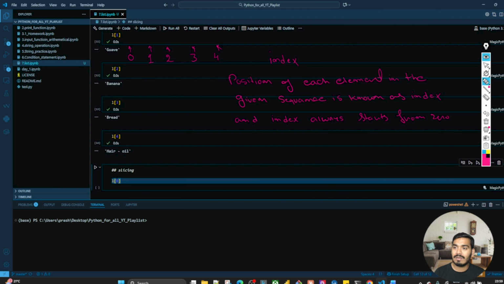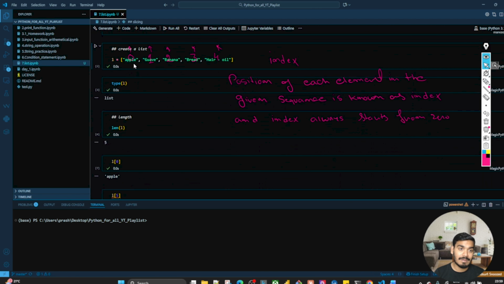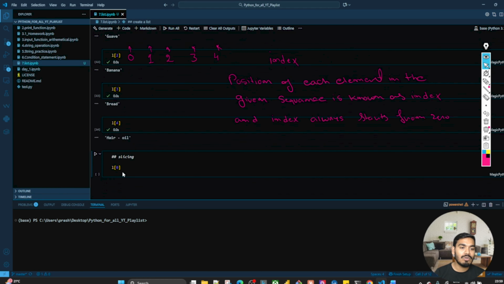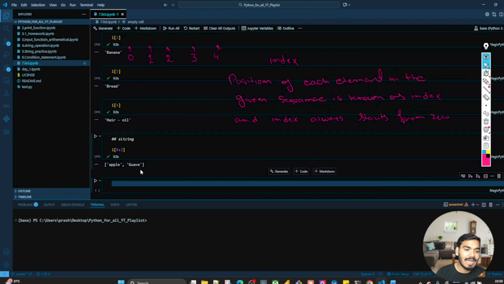So L of 0, I want from the apple. It is apple, guava, and banana. I need all these three fruits to get executed and written as the names of the elements. So apple is at 0 and banana is at 2. If I write 0 to 2, I get only apple and guava.